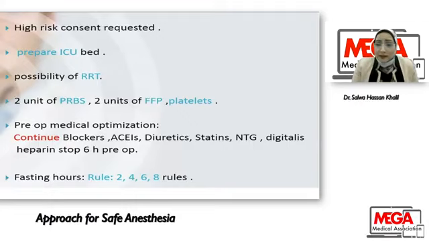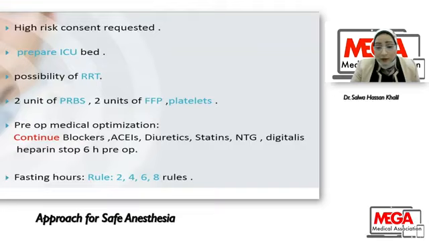As regards the statins, as we all know, myocardial infarction is 50% because of imbalance between oxygen demand and oxygen supply, and the other 50% because of rupture of atheromatous plaque. And here is the role of statin. Statin stabilizes the atheromatous plaque and prevents its rupture. Nitroglycerin and digitalis should be continued, but be careful. In a patient on digitalis, you have to check serum potassium. It should be more than 3.5 preoperative. And also, of course, stop heparin 6 hours preoperative, as we mentioned.